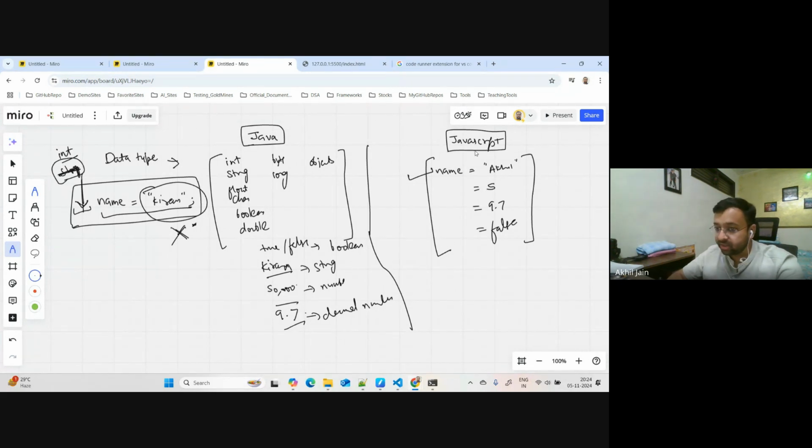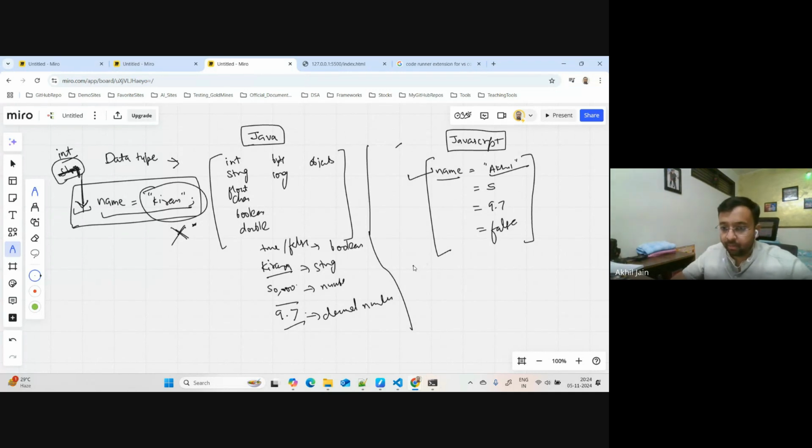So in JavaScript, remember this. This is a very big change from your usual languages which you would have learned, whether it's Java or some other language. In JavaScript, you do not specify data types. At least to specify. What you do is you create a variable, assign a value to it, and start consuming it. So remember, you do not have to specify any data type over here.